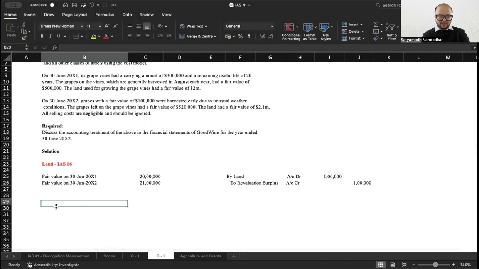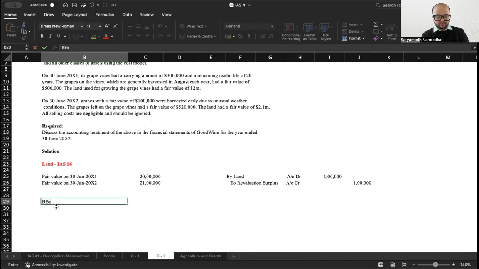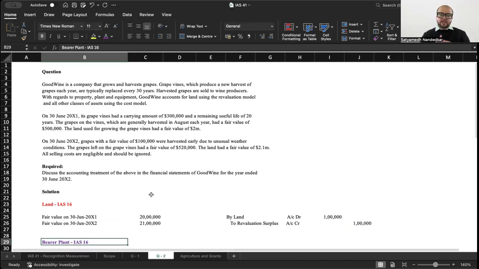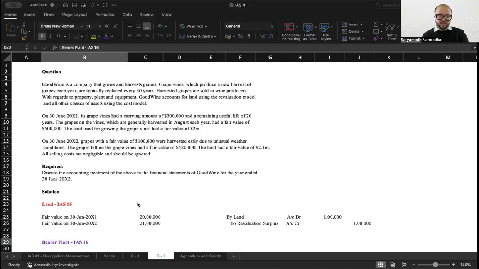Let's talk about the second asset, which is my bearer plant. Bearer plant is also covered under IAS 16. Grapevines, which produce a new harvest of grapes each year, are typically replaced every 30 years. Harvested grapes are sold to wine producers. On 30th of June, its grapevine had a carrying amount of 3 lakh and a remaining useful life of 20 years. The grapes on the vine, which are generally harvested in August each year, had a fair value of 5 lakh. Now, what is the company doing?